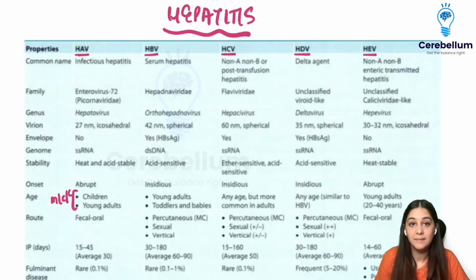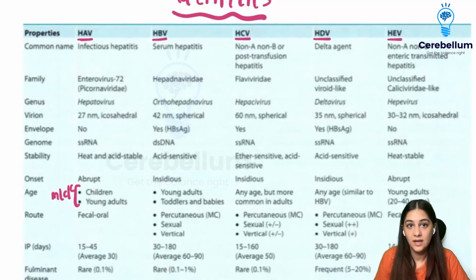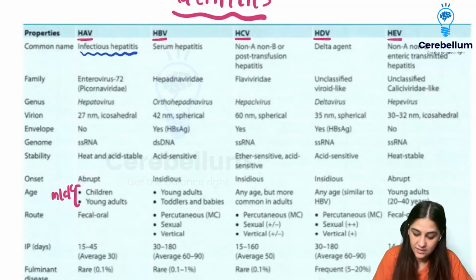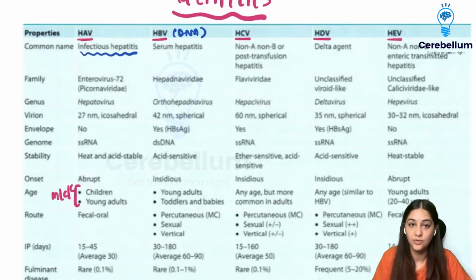When we talk about the hepatitis A virus, we call it infectious hepatitis because it is infectious and it is transmitted by the fecal-oral route. Hepatitis B virus is the only DNA virus in this hepatitis group.